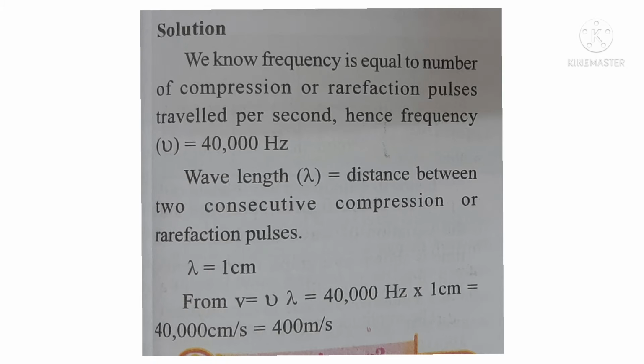If we substitute this nu value and lambda value in the equation V is equal to nu lambda, we get 40,000 into 1 centimeter. We get V value as 40,000 centimeters per second, or we can write this as 400 meters per second. Children, for better understanding, you can go through this video also.